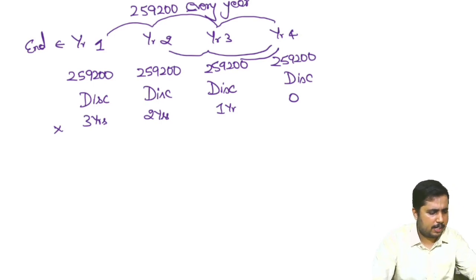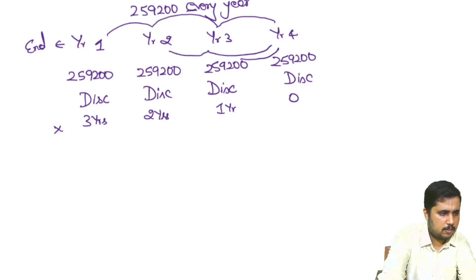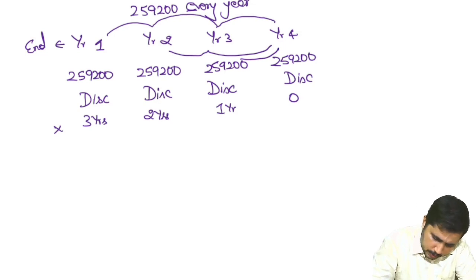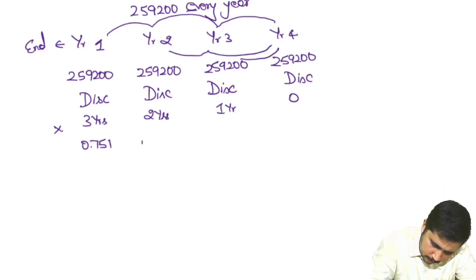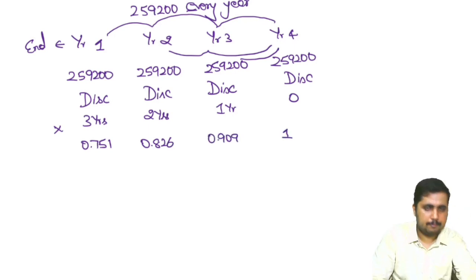So if I have to calculate the discounting factors quickly, so 3 years discounting factor will be 0.751, then 0.826, then 0.909. This will be 1.